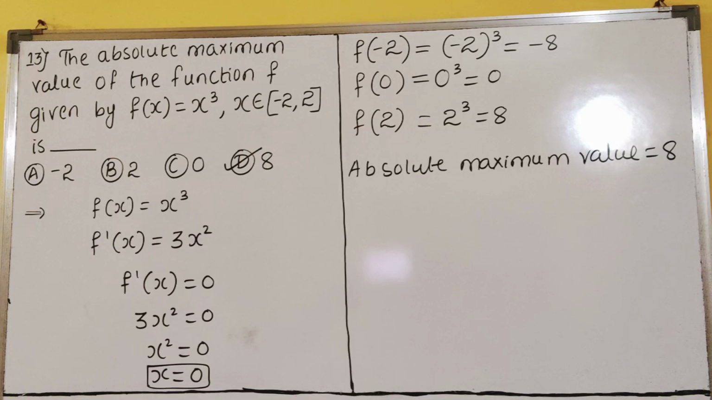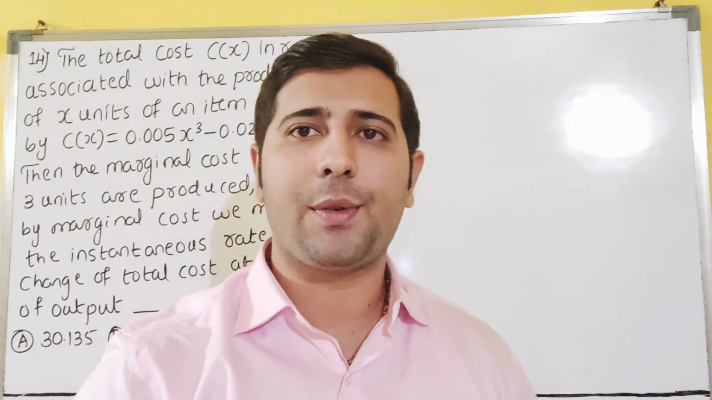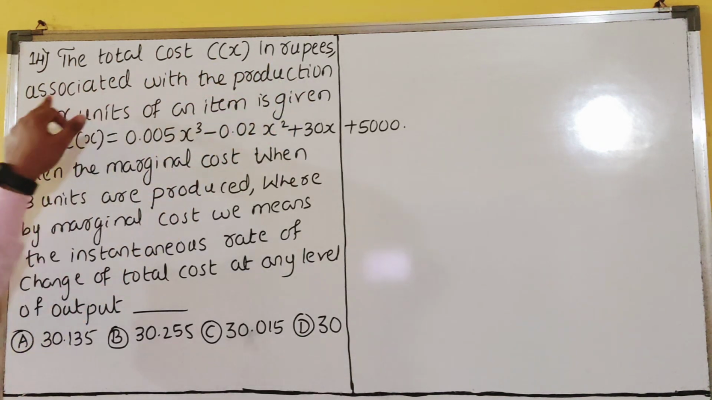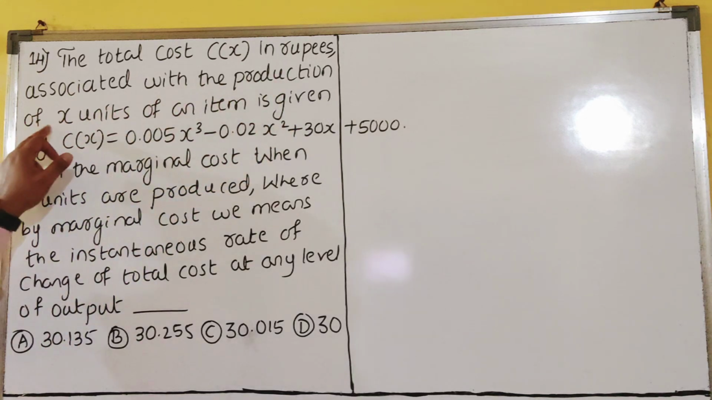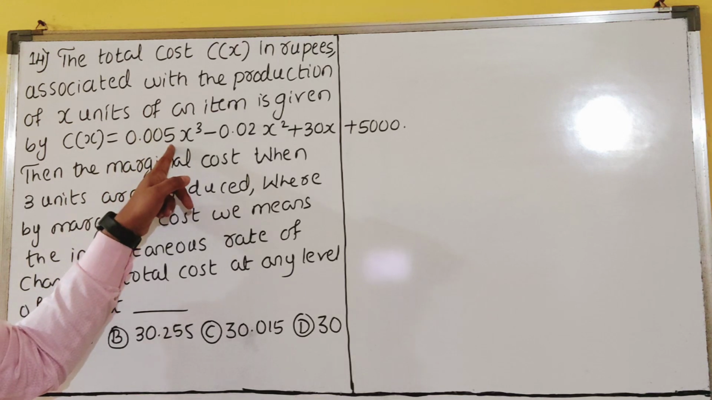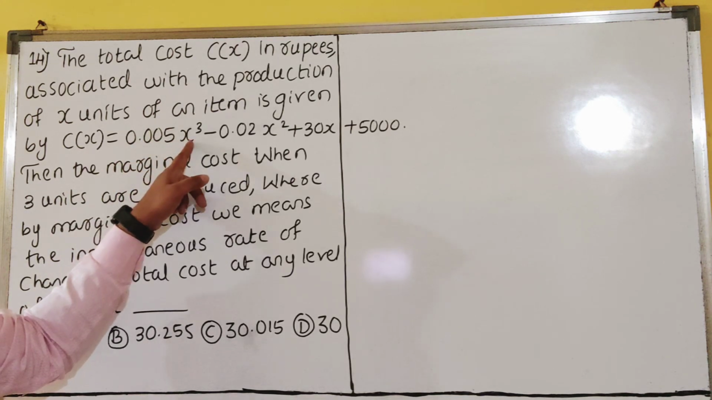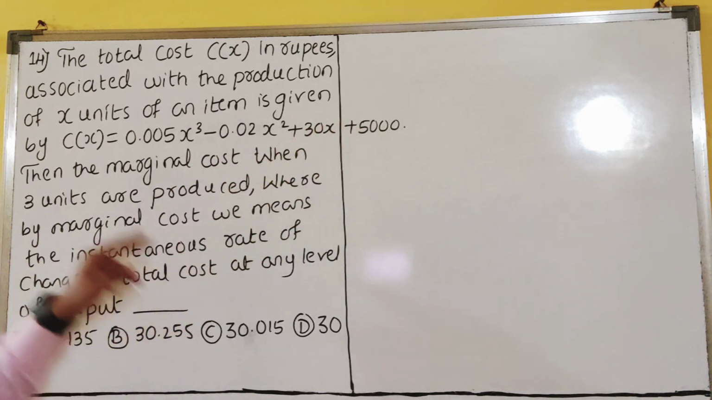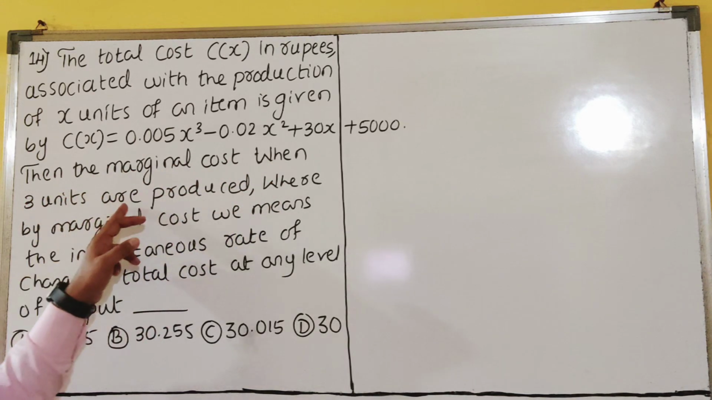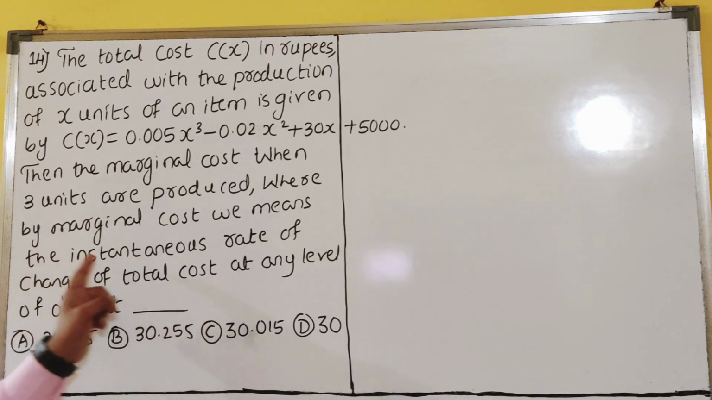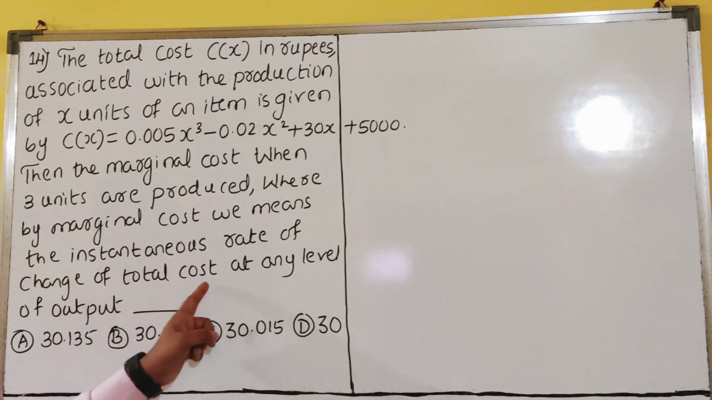So let us see the next question, dear students. Question number 14. The total cost C of x in rupees associated with the production of x units of an item is given by C of x is equal to 0.005 x cube minus 0.02 x square plus 30x plus 5000. Then find the marginal cost when 3 units are produced, where by marginal cost we mean the instantaneous rate of change of total cost at any level of output, dear students.